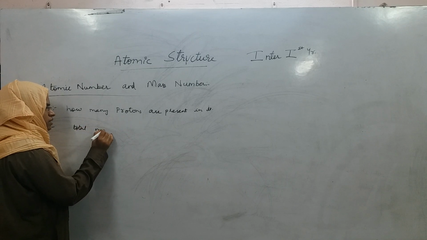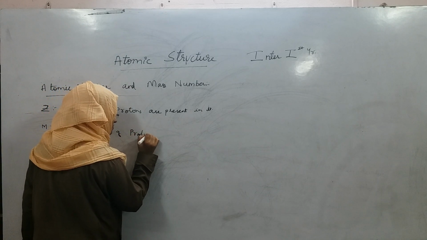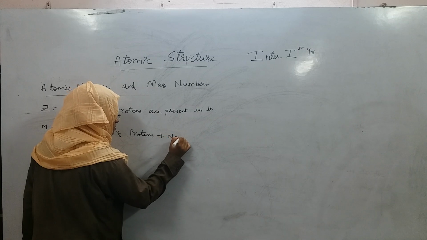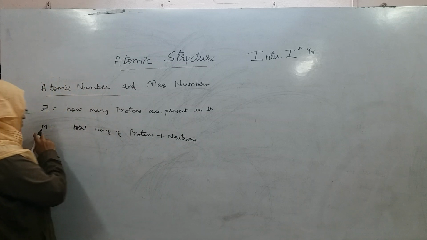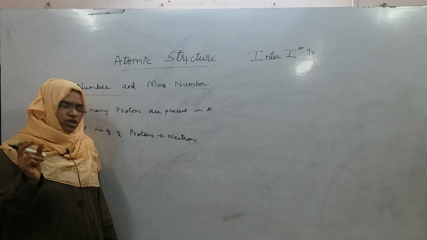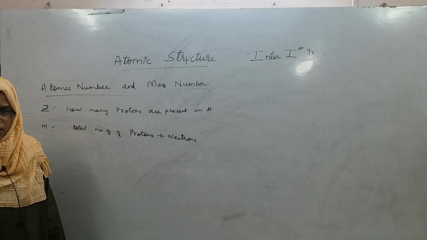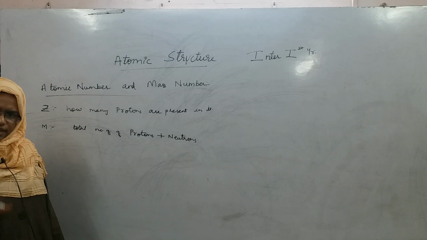Total number of protons plus neutrons is called mass number, and we have already seen that protons and neutrons together are present inside the nucleus. Electrons are only outside the nucleus; the remaining protons and neutrons are inside the nucleus.